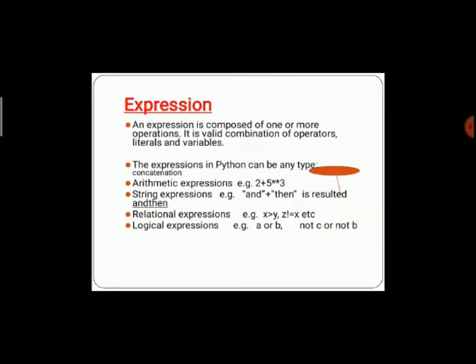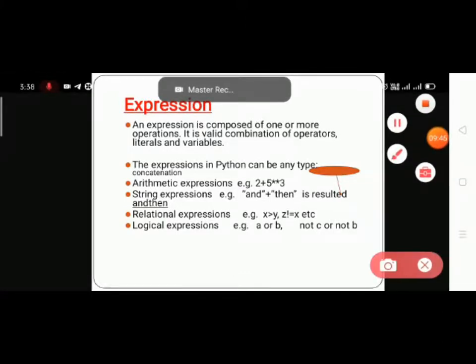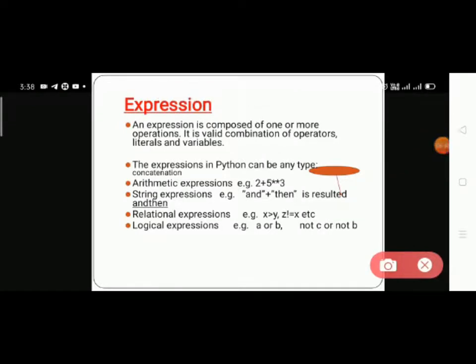Next is expression. In expression we discuss how operations are performed, composed of one or more operations. It is a valid combination of operators. They use a number of operators, literals and variables.